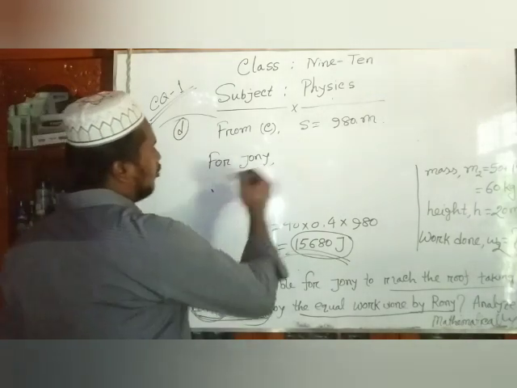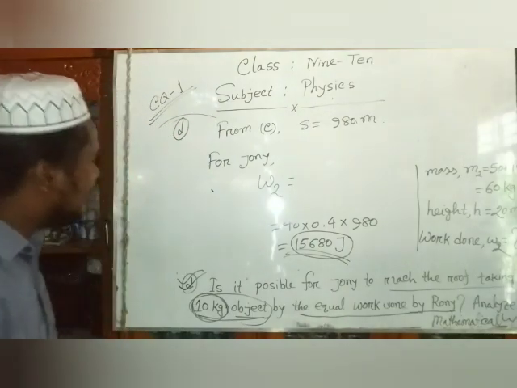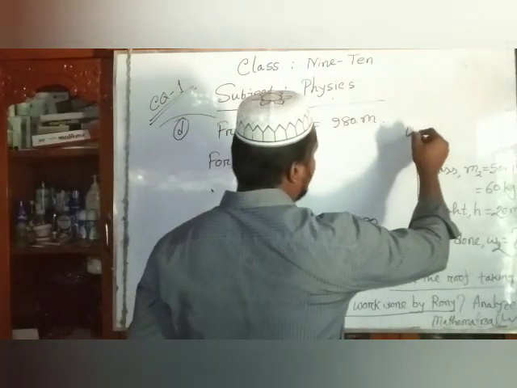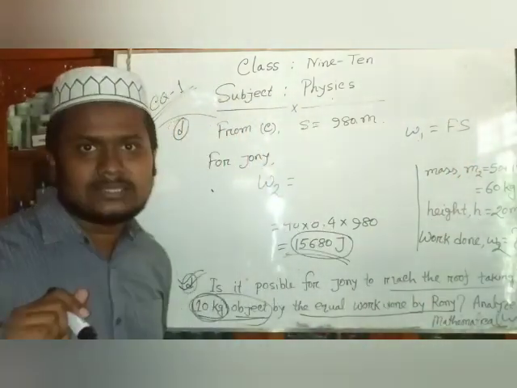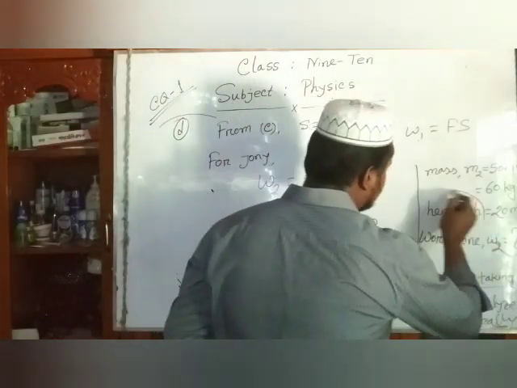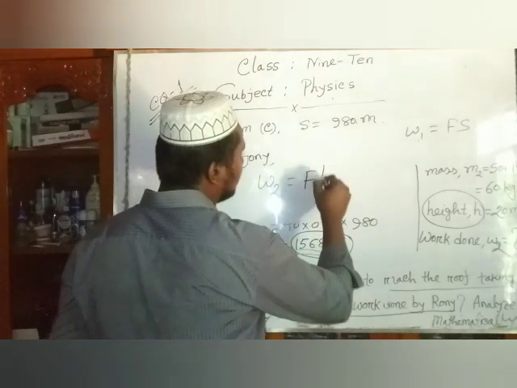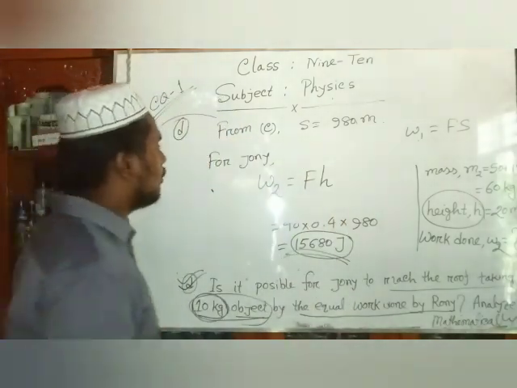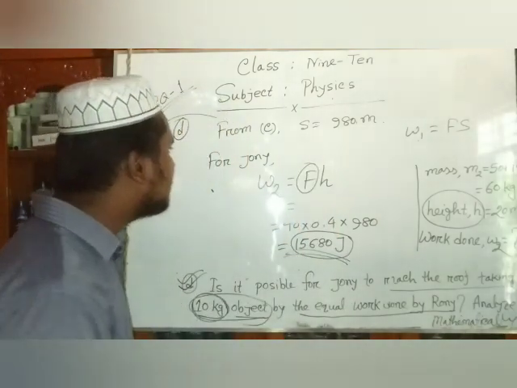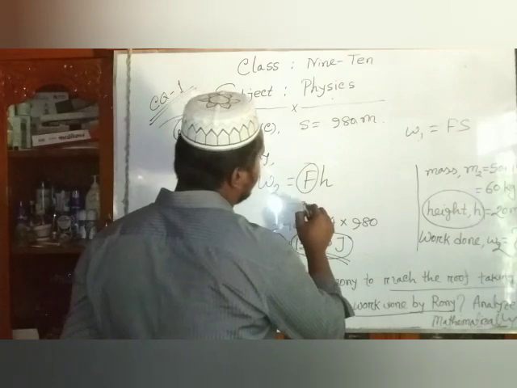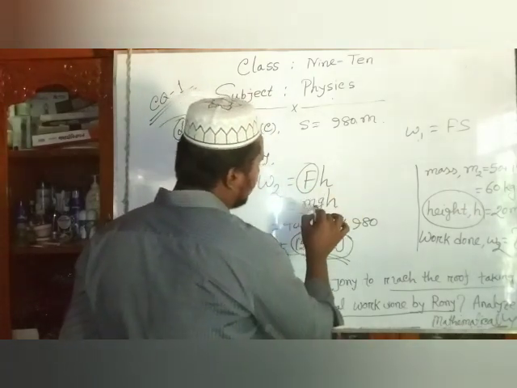Now we calculate the work done W2 for Johnny. We say that W2 equals to, dear students, last we see W1 equals Fs, but there is no S, there is H, that means height. Then we say that W2 equals Fs. So we put the value of F. You know that from chapter 3, F equals mg and then S. Here m, that means m2.